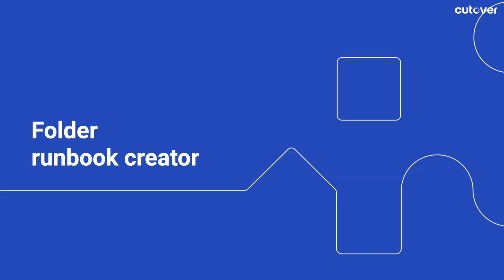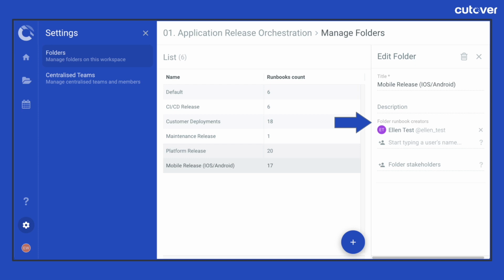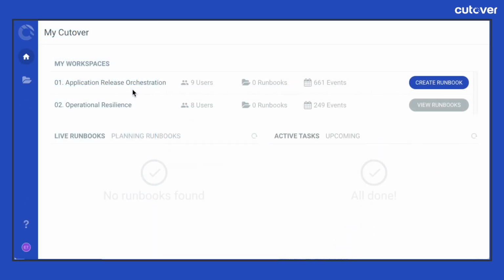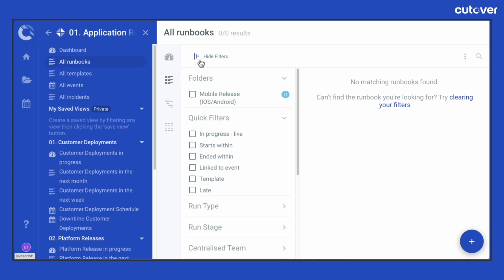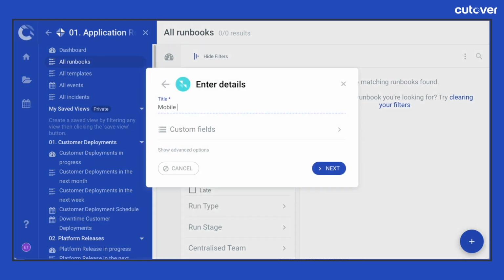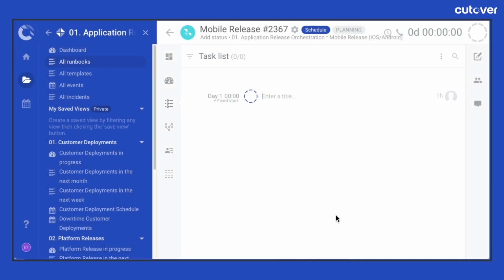A folder runbook creator can create runbooks and events in a specified folder, but they cannot see all other runbooks that they have not created or are involved in. This is to further define the level of access within a workspace by allowing users to only have restricted visibility and availability to create runbooks within a folder in a workspace.